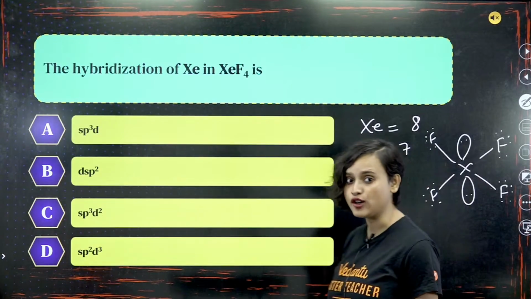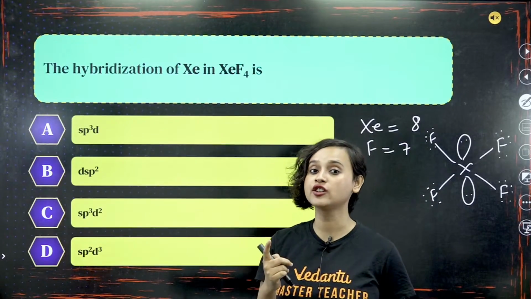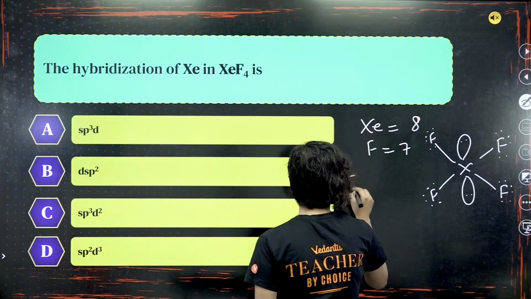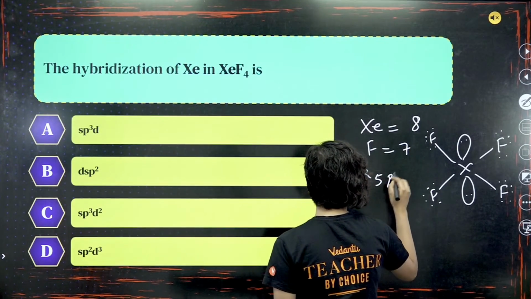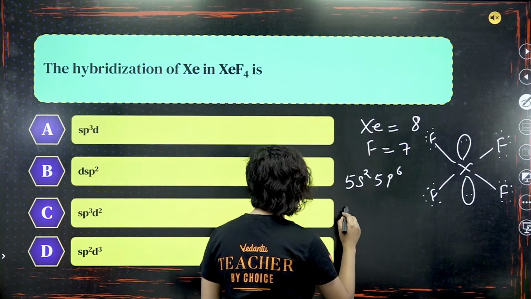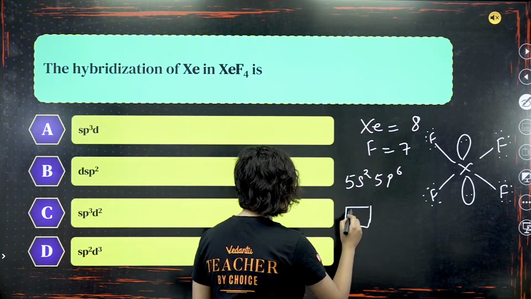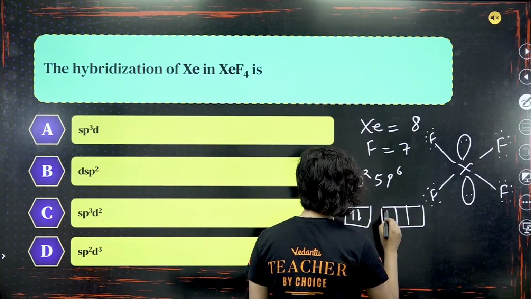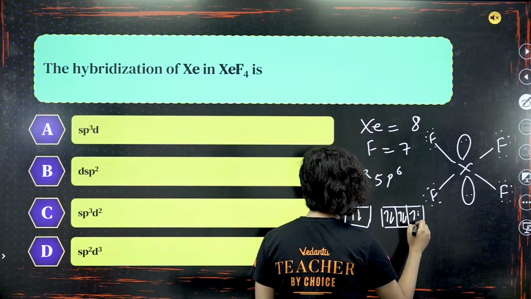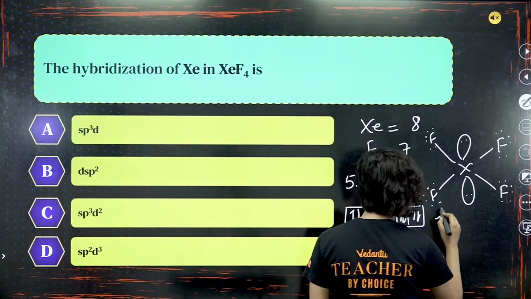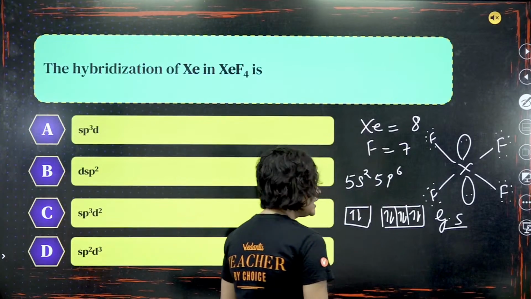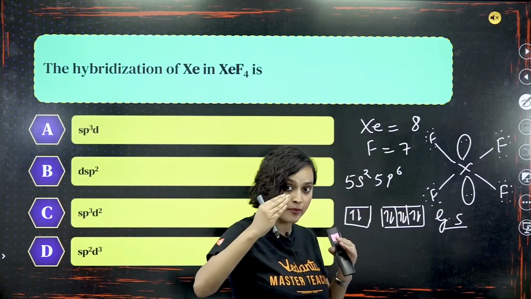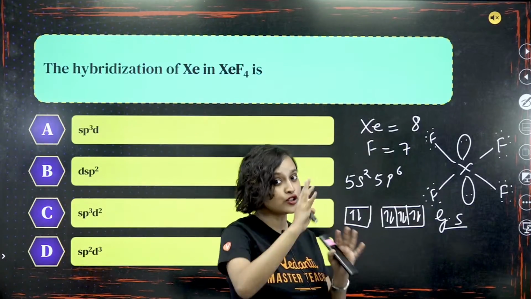Now, xenon, what will be the electronic configuration? 5s2, 5p6, right? So, if I have to draw the orbitals, S2 here, and then I will draw P here, 1, 2, 3, so 6 electrons. Now, this is in the ground state, correct? If I take it in the excited state, now that when fluorine atoms are approaching, what will happen? Excitation will happen. Xenon is going to go to the excited state.